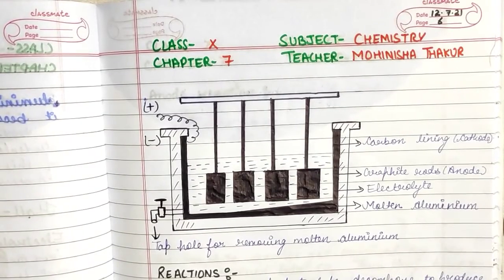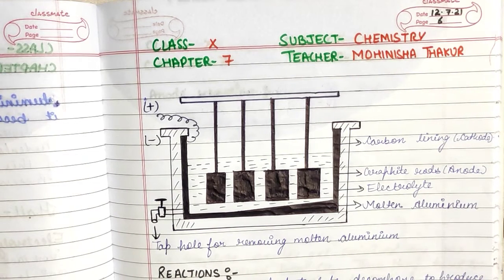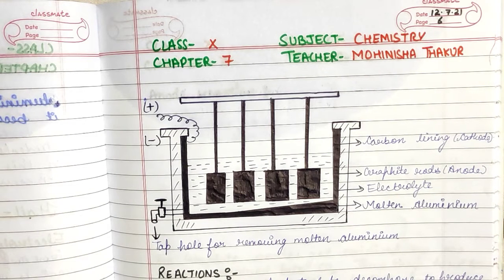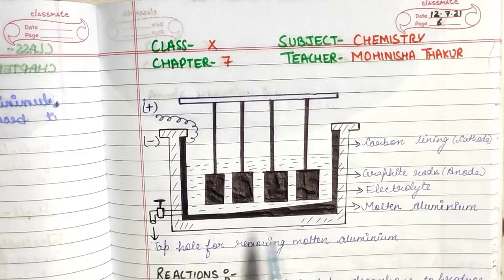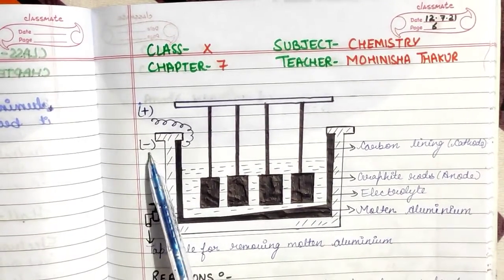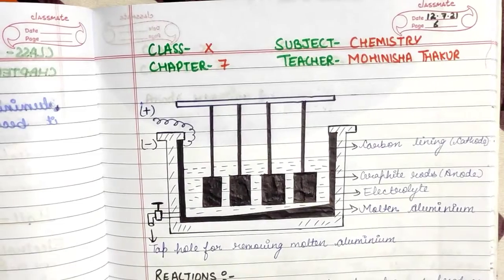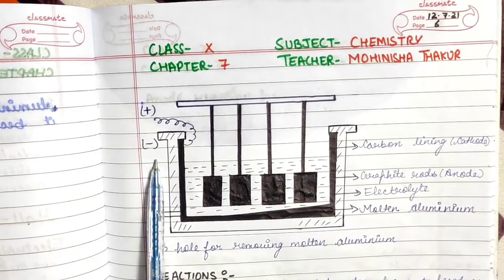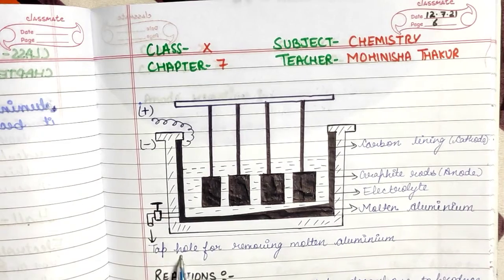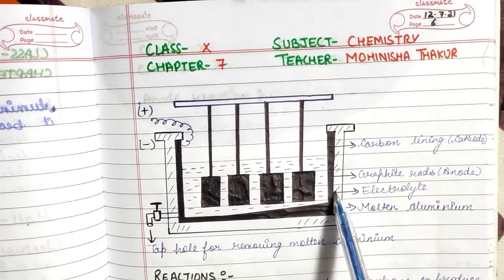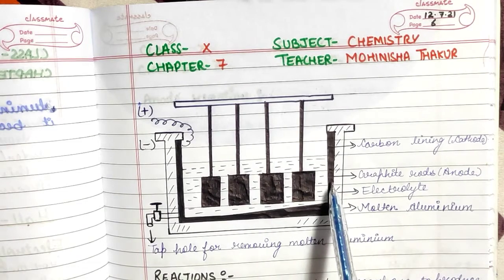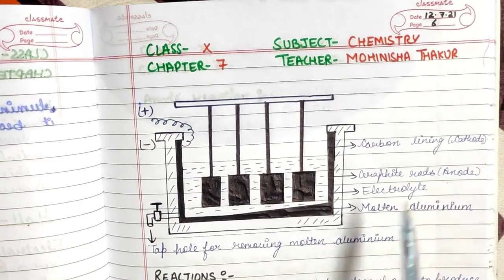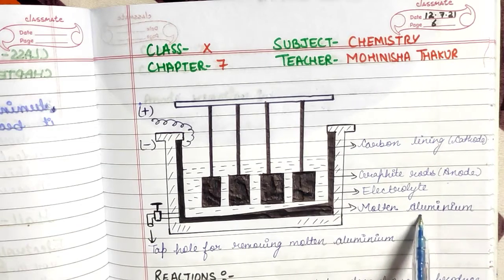You may observe the figure of the Hall-Héroult process on page number 6 of the notes, which was sent on 12th July 2021. Here you may observe the apparatus. The battery is connected with the negative terminal to the cathode, and there is a tap hole for removing molten aluminium. This black part is a carbon lining, which is the cathode, and these are graphite rods, which are the anode, and this is the electrolyte, and this is the molten aluminium.